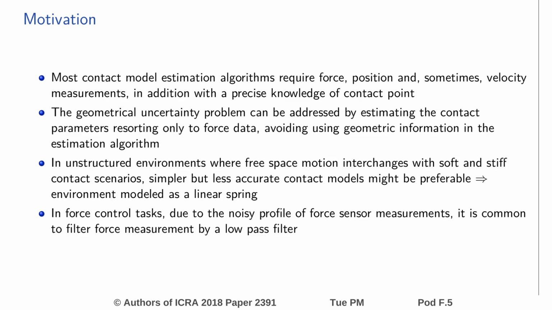In unstructured environments where robot motion in free space interchanges with stiff and soft contact scenarios, from a force control perspective, simpler but less accurate contact models might be preferable. For stiffness estimation, geometrical uncertainty of contact position is the biggest obstacle to achieve high-quality estimations, especially in contact with stiff environments. This problem can be addressed by estimating contact parameters resorting only to force data, without using geometric information